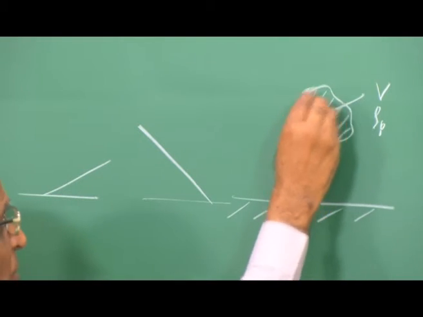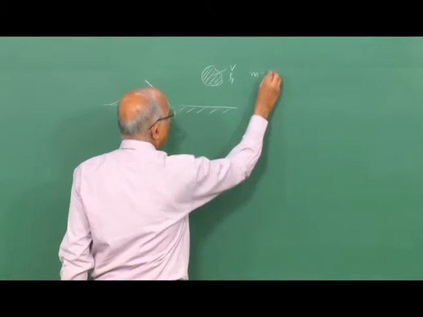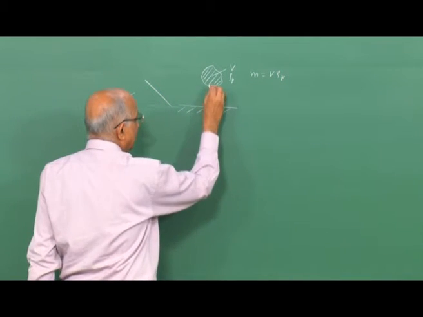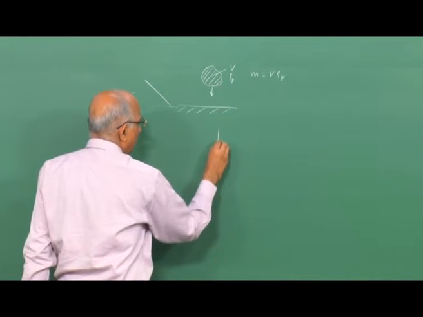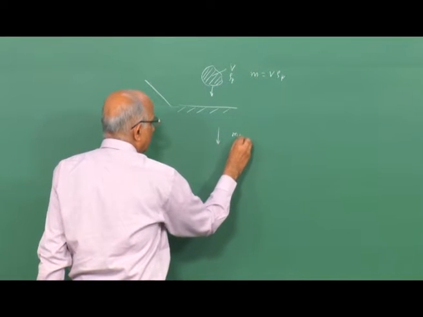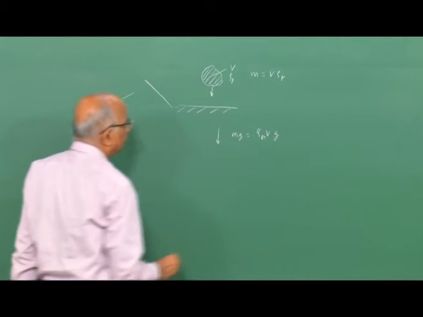Now, the mass of this parcel of gas, that is, mass is equal to volume into density, and this mass is attracted by the gravitational force. Therefore, I have a downward force corresponding to mg, which is equal to rho p into V into g.